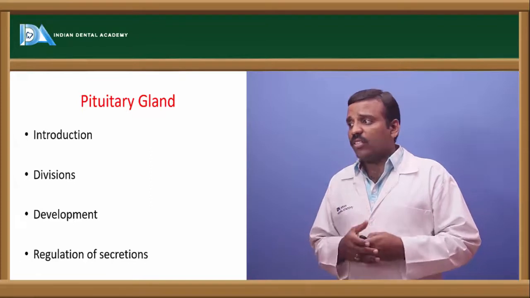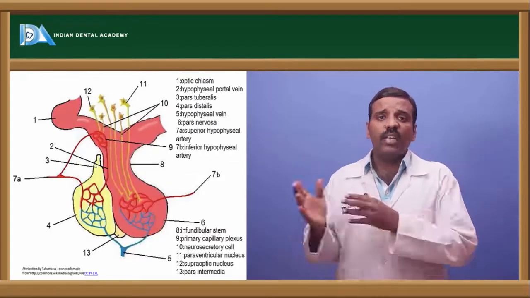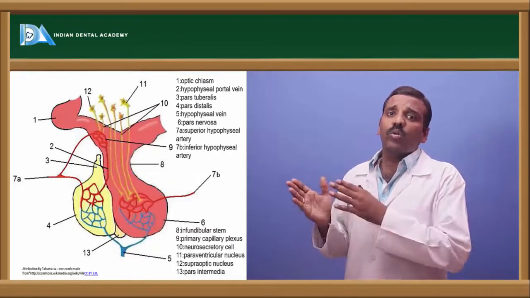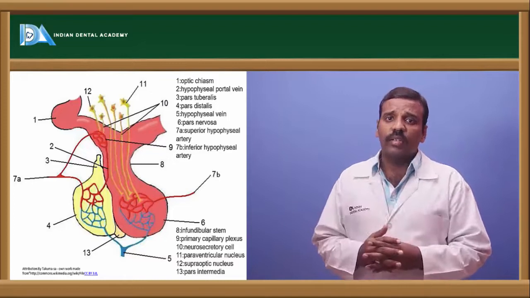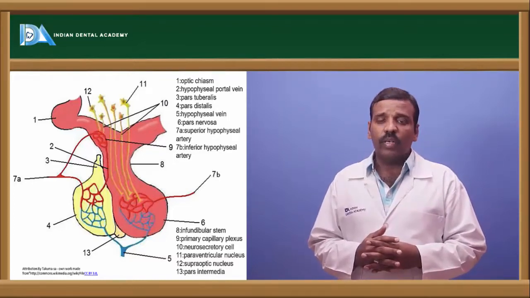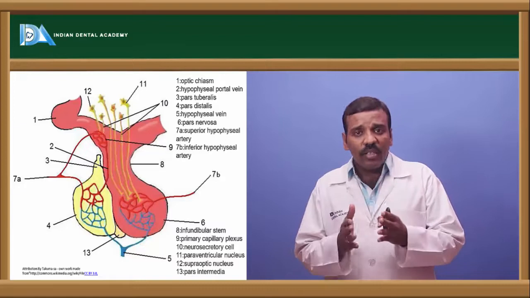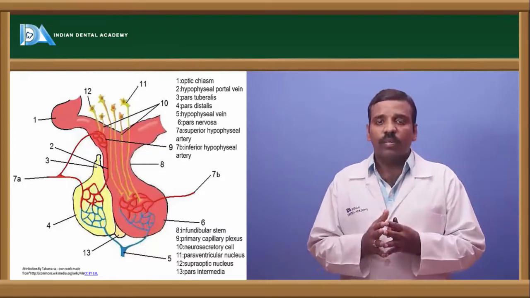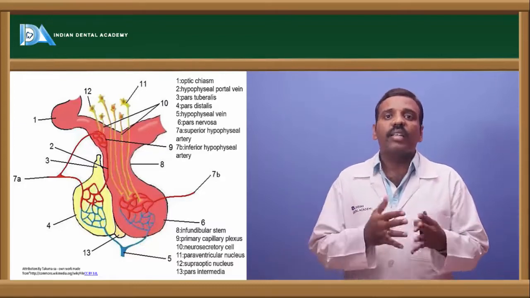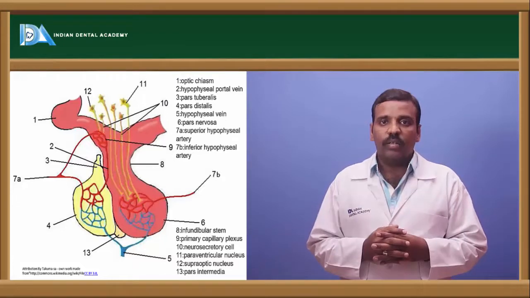Okay, and next is the secretion. If you see this diagram, we will come to know what structures are present in the pituitary gland. The pituitary gland is divided into two types. One is the anterior pituitary and another one is the posterior pituitary.